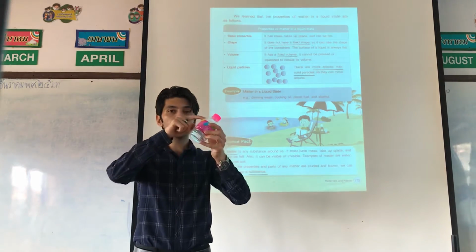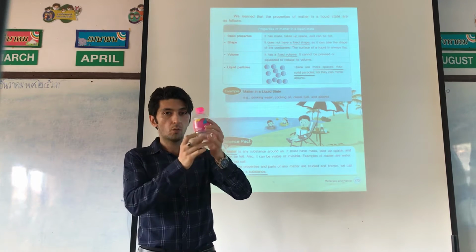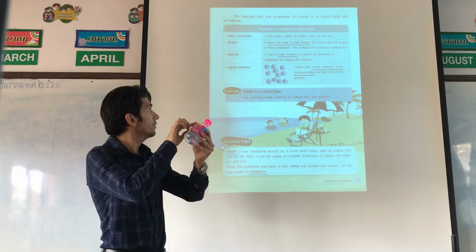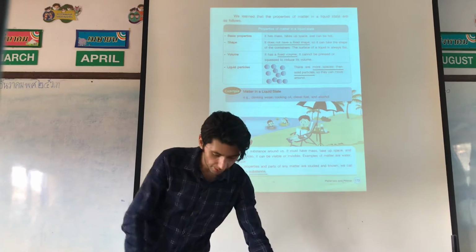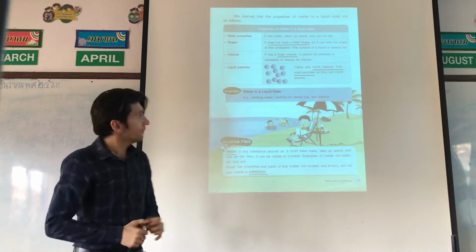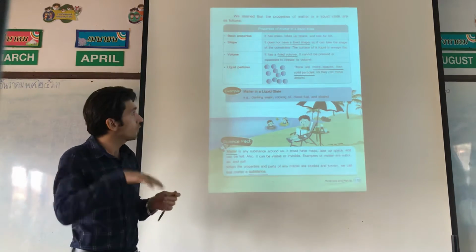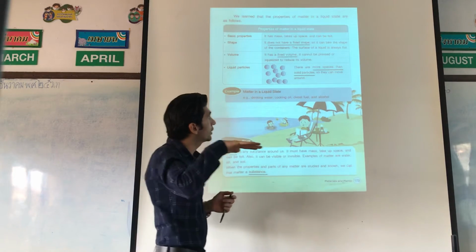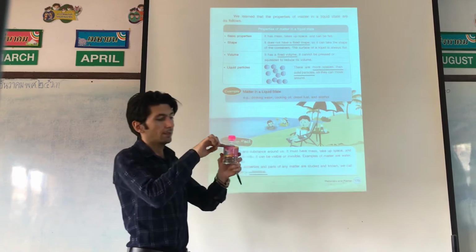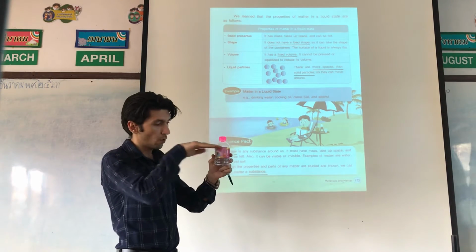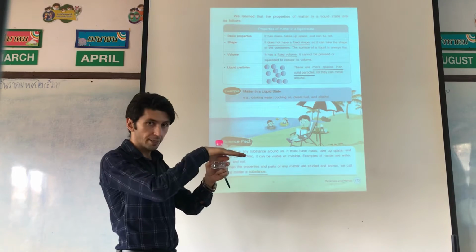For example, this bottle. The water takes the shape of this bottle. The surface of a liquid is always flat. Yes? For a liquid, the surface is always flat.